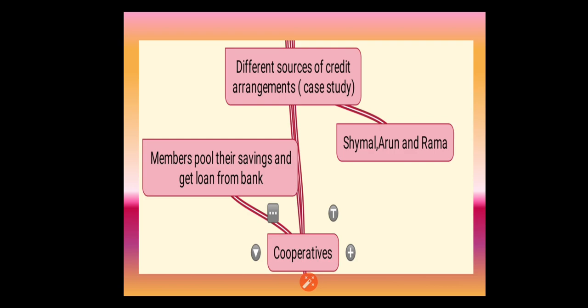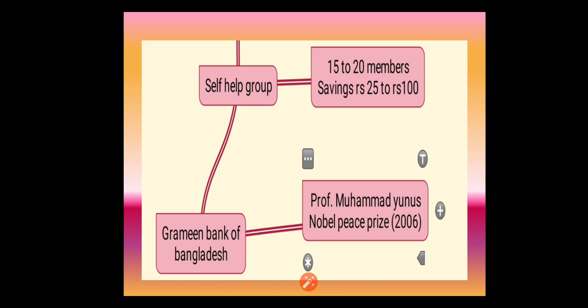I hope you are all very clear about cooperatives and the different sorts of credit arrangements. Then we will move to the next topic, that is self-help group. Very important concept, because they often ask this in 3 marks and 5 marks questions. Sometimes you will get it in 1 mark also.